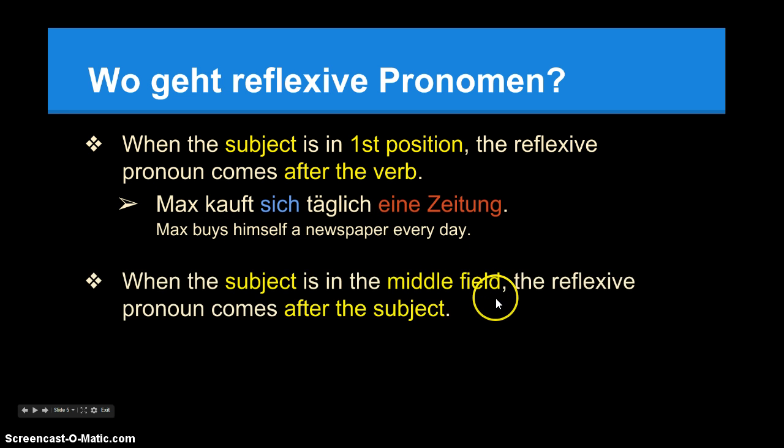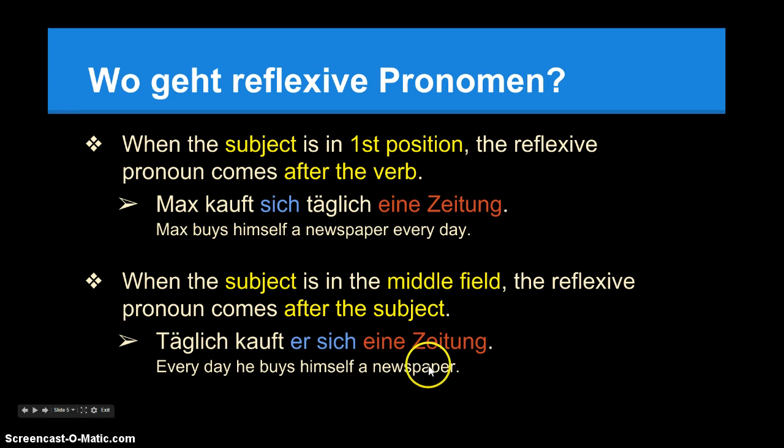But sometimes you can move the subject in the middle field in German, and then the reflexive pronoun comes after the subject then. Zum Beispiel, täglich kauft Max sich eine Zeitung. So here we just changed the position. Kauft, das Verb, is still in second position, but then the subject comes and then the reflexive pronoun. They're all still together.